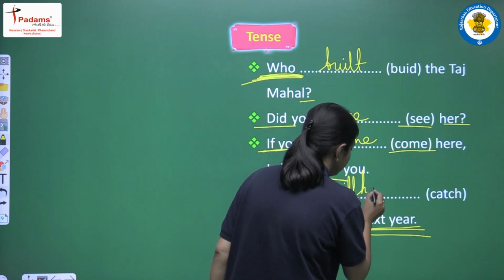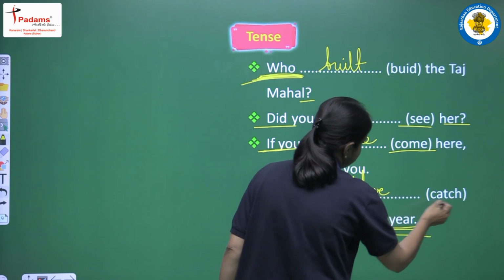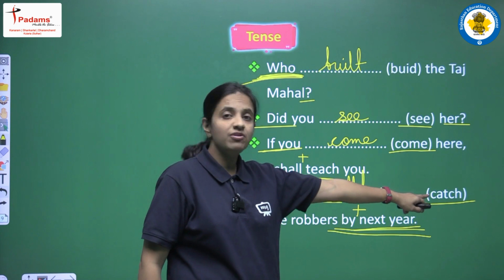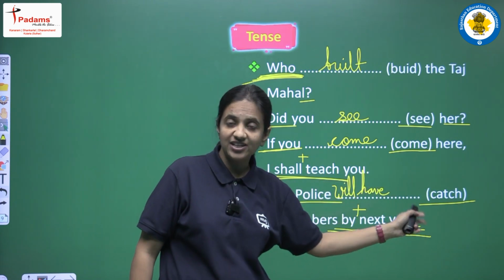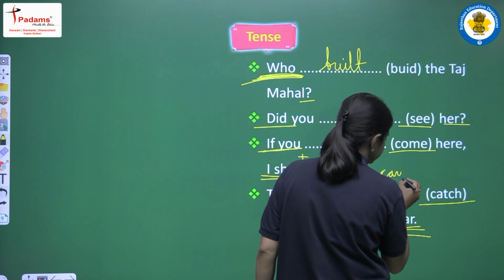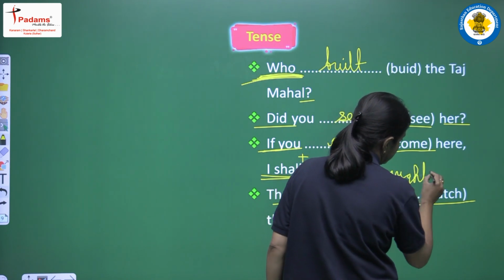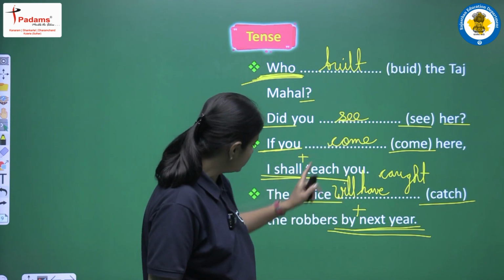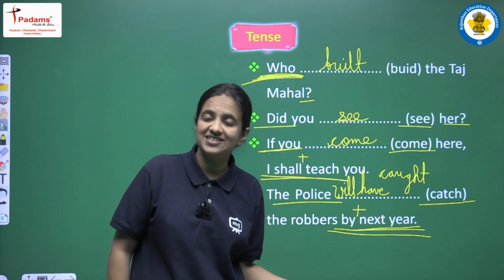So first of all we will write will have here, and with it we have to use third form of the main verb. Main verb that we are having here is catch. So third form of catch will be caught. And the sentence will be the police will have caught the robbers by next year.